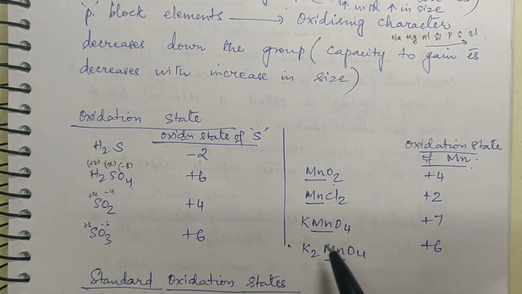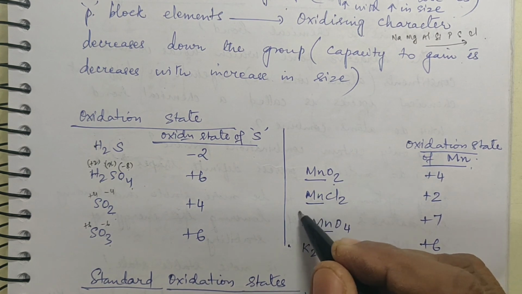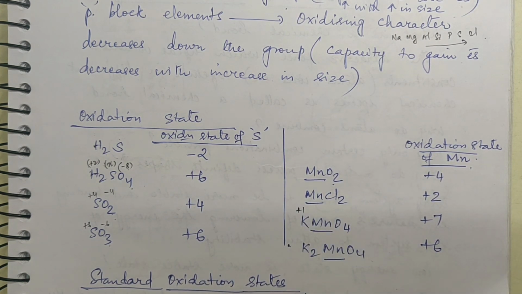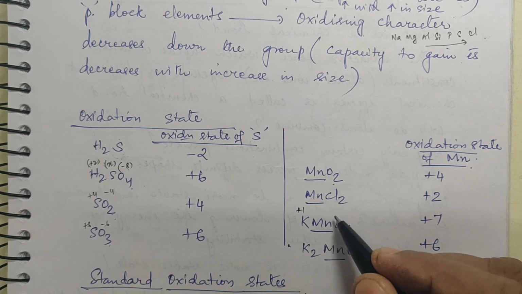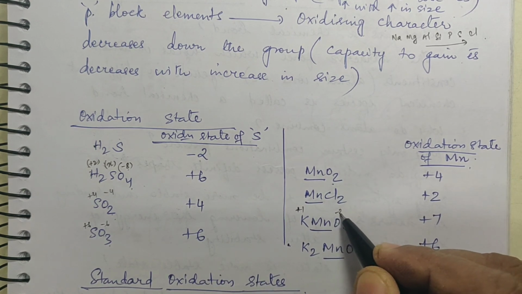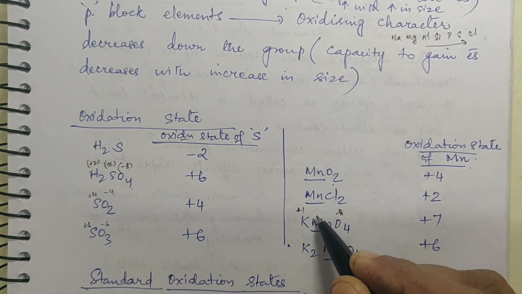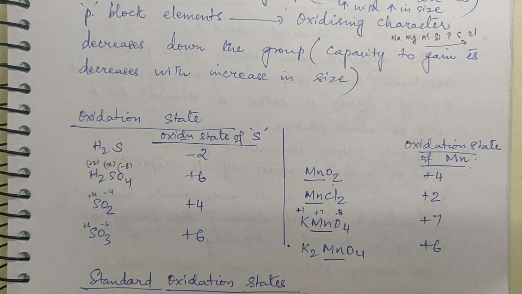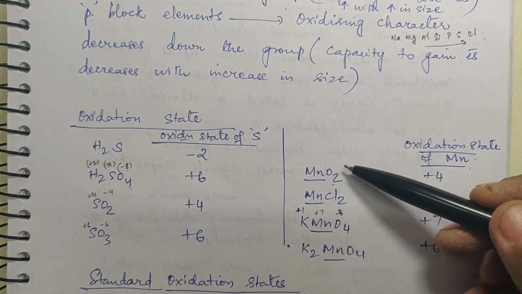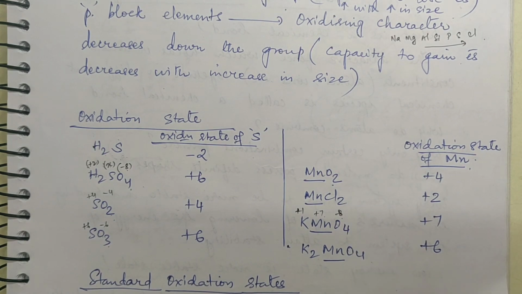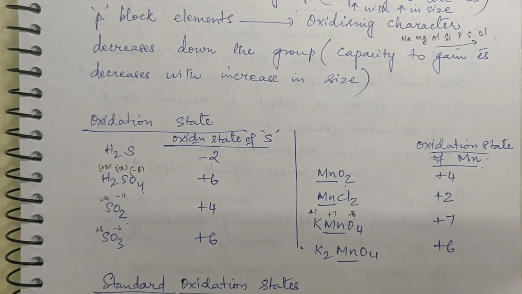Right? Same way in KMnO4, supposing you want to see, on K it is +1, you know it is an alkali metal. On oxygen it is -2 into 4, that is -8. So this has to be +7. Only then +8 and -8 will give you 0, because all these are neutral molecules, right? Now here, how do we know what oxidation state we have to take?